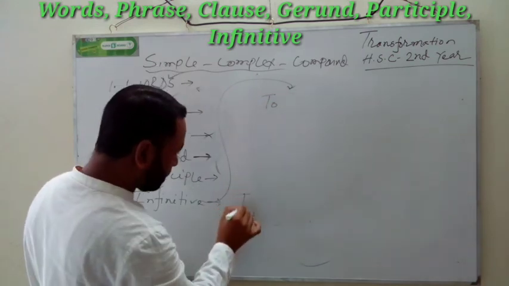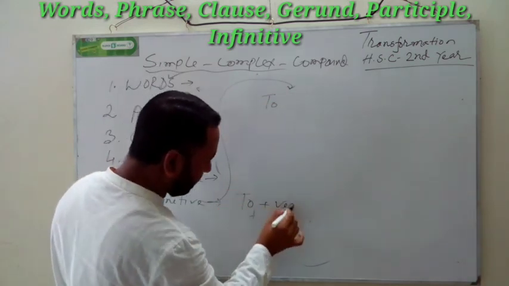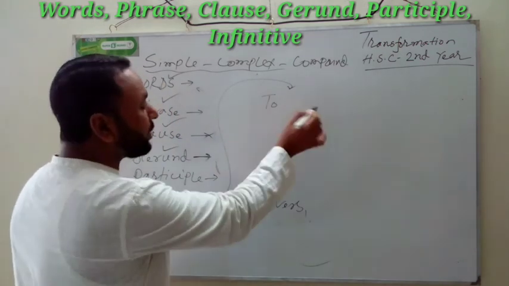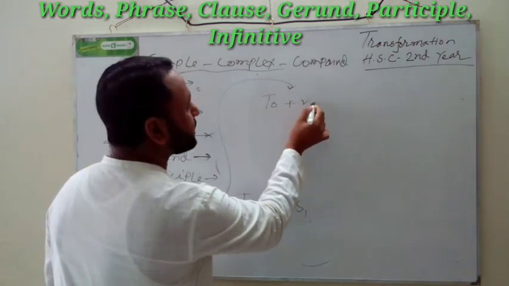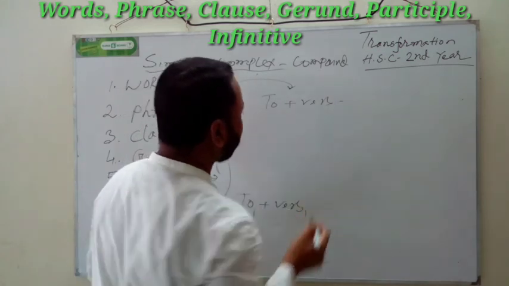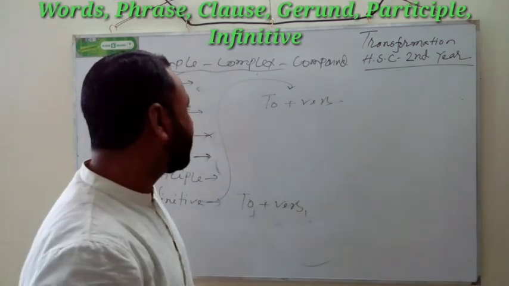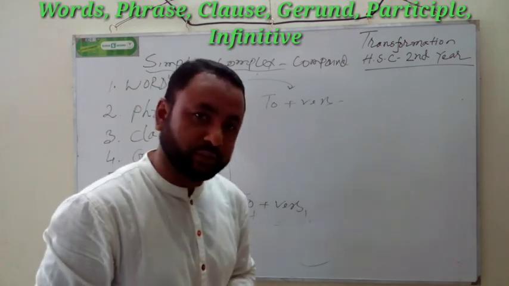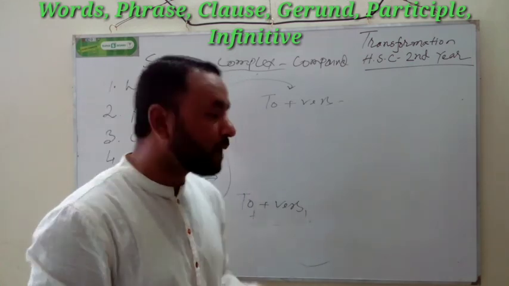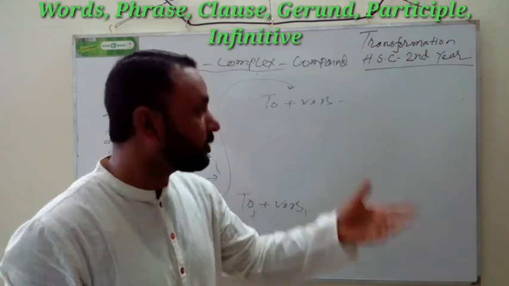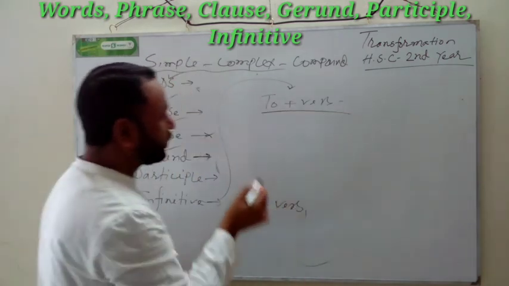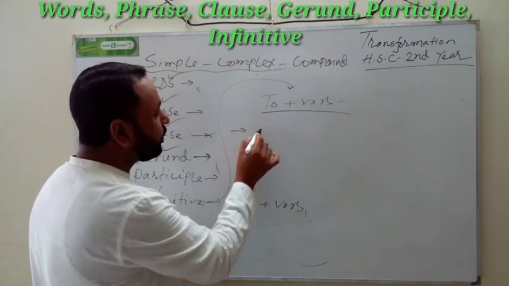Yes, to plus verb, based on verb 1. Okay, to plus verb. If you get to plus verb, it is also a non-finite verb. We will describe finite and non-finite next after this.